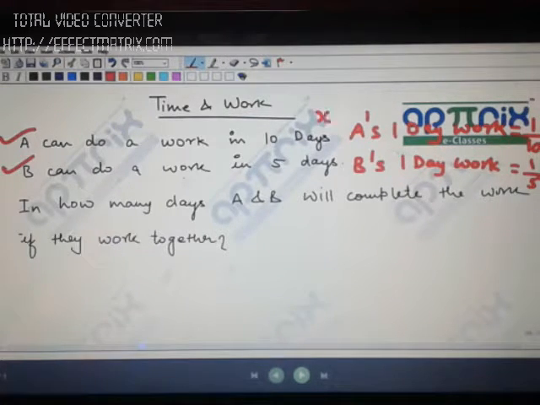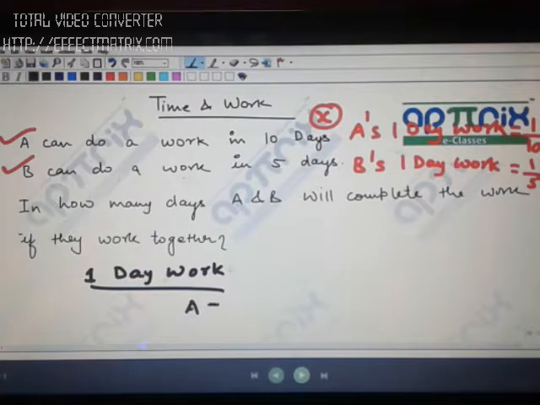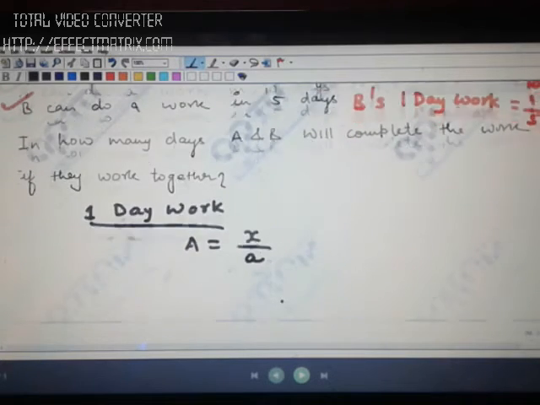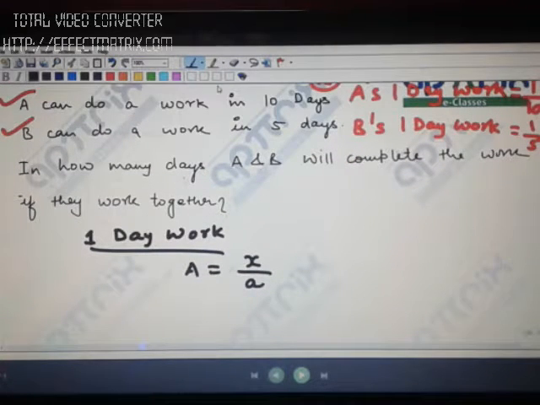Suppose I take the work as X units. So if you calculate 1 day work, I am going to do it for A: 1 day work will be X by 10 units, taking 10 for better understanding. And B's 1 day work will be X by 5.